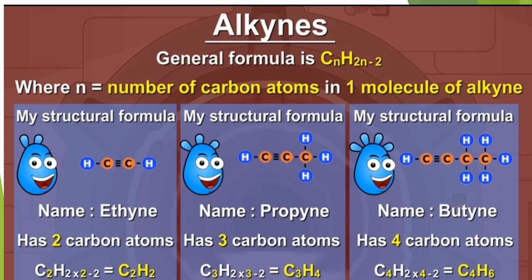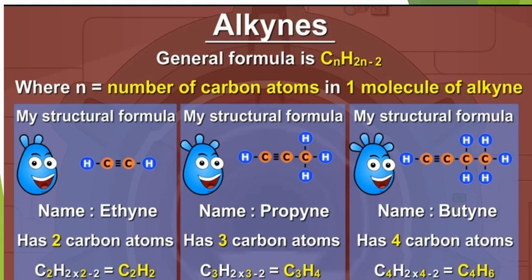Now propyne. Prop means 3 carbon atoms and yne means triple bonding. Put the value 3 in place of n. C3H2 multiply 3 minus 2. 2 3s are 6. 6 minus 2, 4. C3H4. This is the molecular formula of propyne. And place all the 3 carbon atoms in a straight line. Put a triple bond between any 2 carbon atoms. Complete the valency 4 and add the hydrogen atoms. Like this.